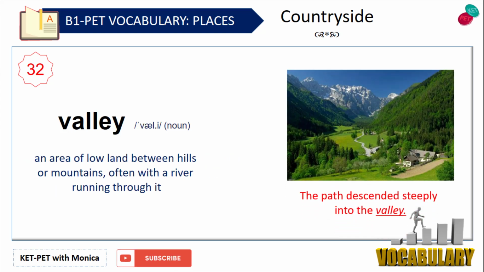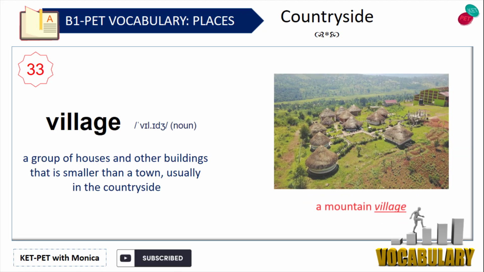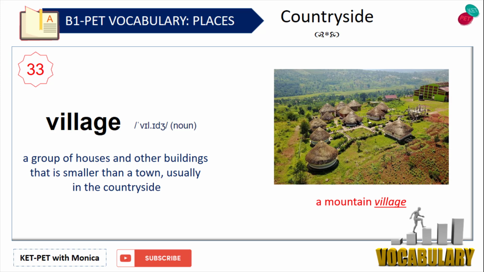Valley. An area of low land between hills or mountains, often with a river running through it. For example, the path descended steeply into the valley. Village. A group of houses and other buildings that is smaller than a town, usually in the countryside. For example, a mountain village.